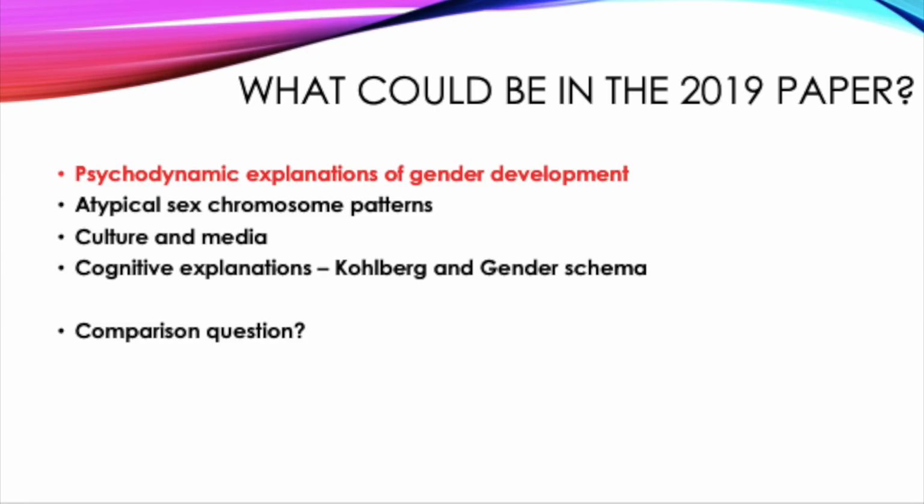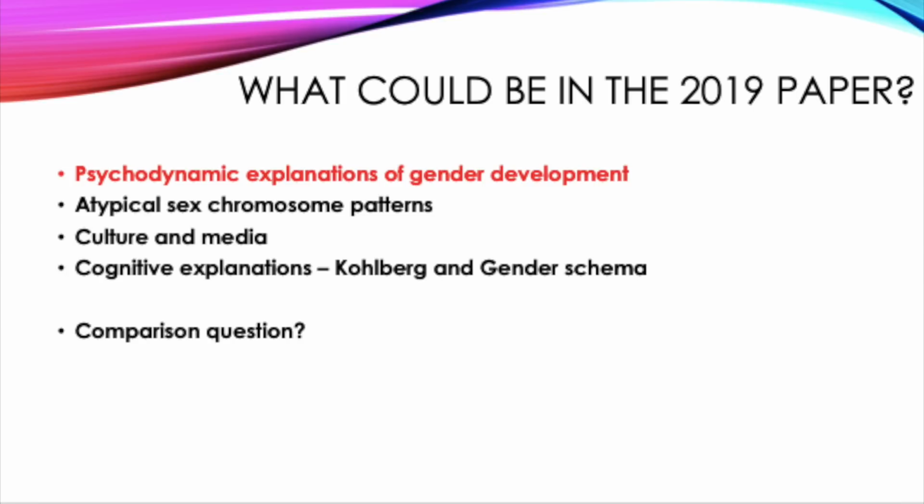You can also talk about how the media provides key role models whom children come to identify with. You may also give evidence which supports the idea that the media does provide particular gender stereotypes, such as that by Furnham and Farragher. You can also give your own examples of where you believe such stereotypes are found, for example, in the Disney princess films. And so finally, you have the different cognitive explanations of gender development.